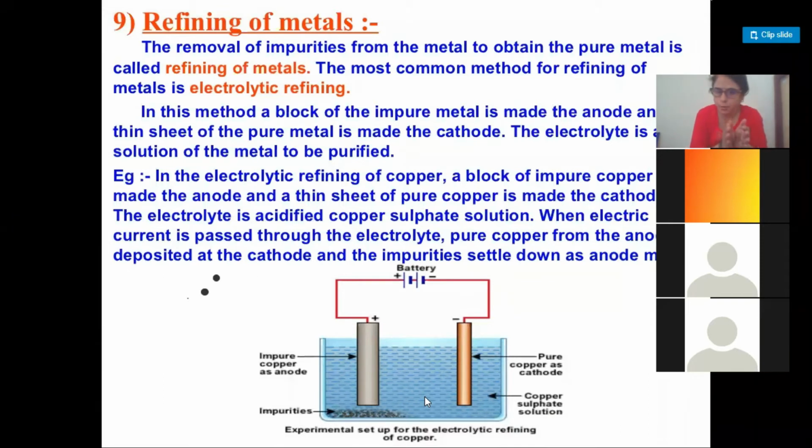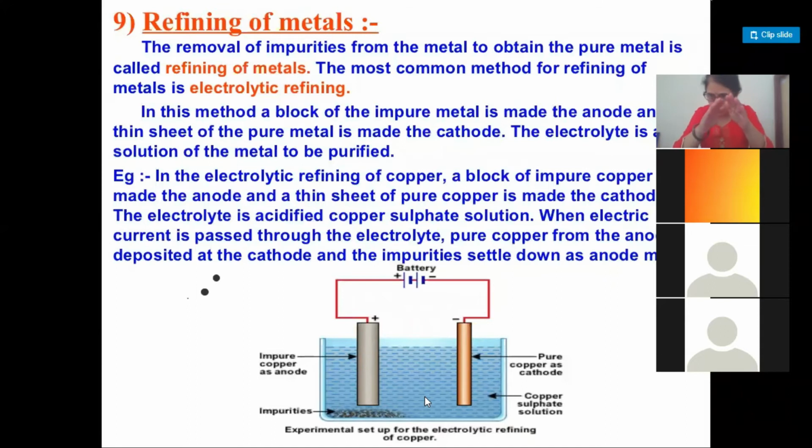When you pass the electric current through the solution, pure metal from the anode will dissolve into the salt solution and these ions will move towards the cathode and get deposited on the cathode. Am I right?